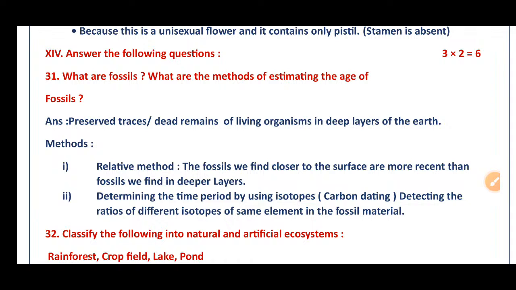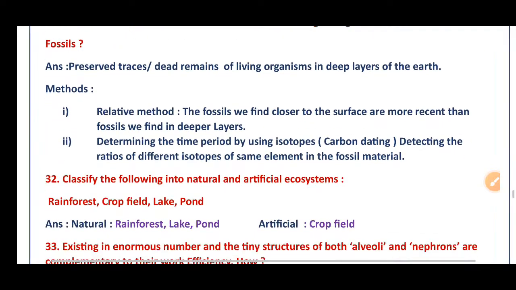Then methods to detect the age. The first one is the relative method. The fossils we find closer to the surface are more recent than fossils we find in the deeper layers. Another method is determining the time period by using isotopes. That's carbon dating: detecting the ratios of different isotopes of the same element in the fossil material.